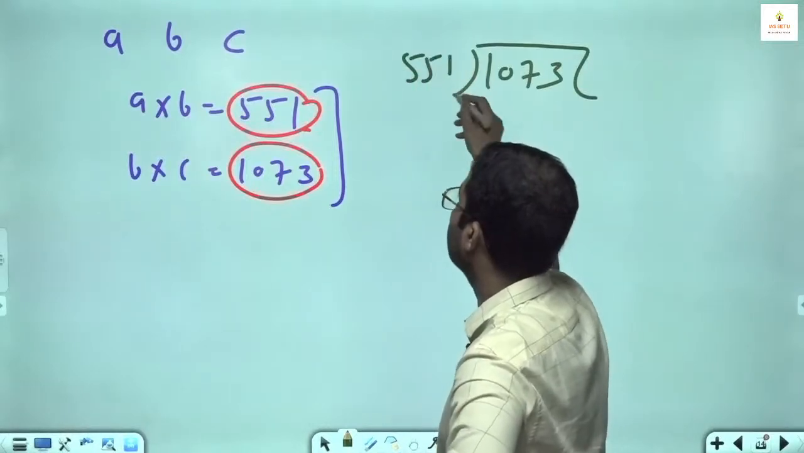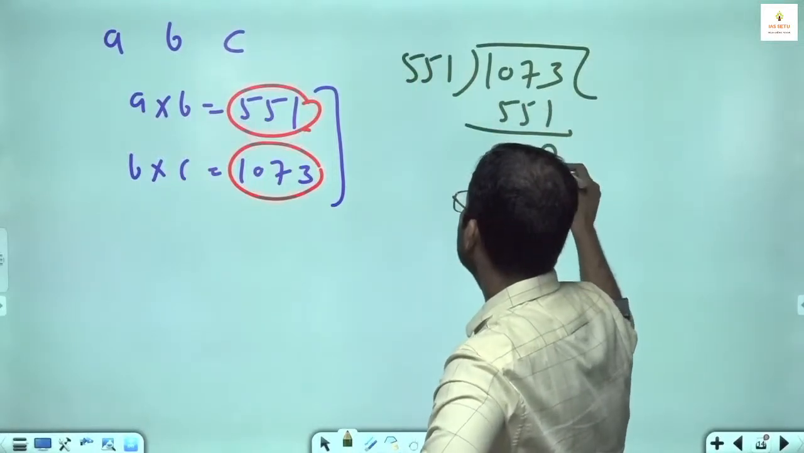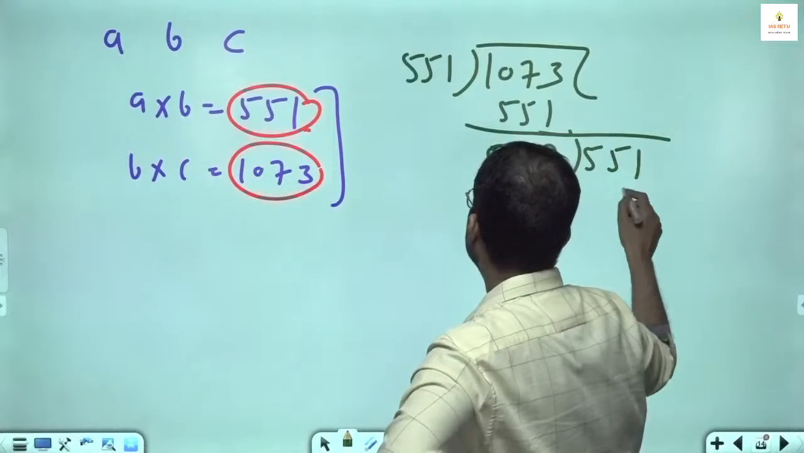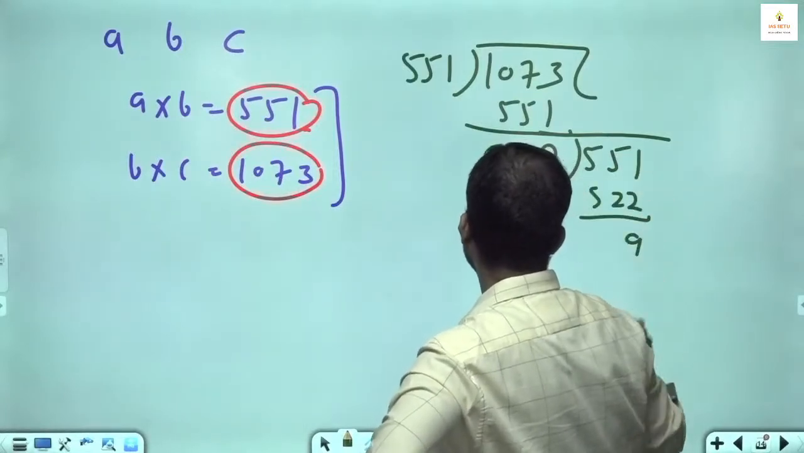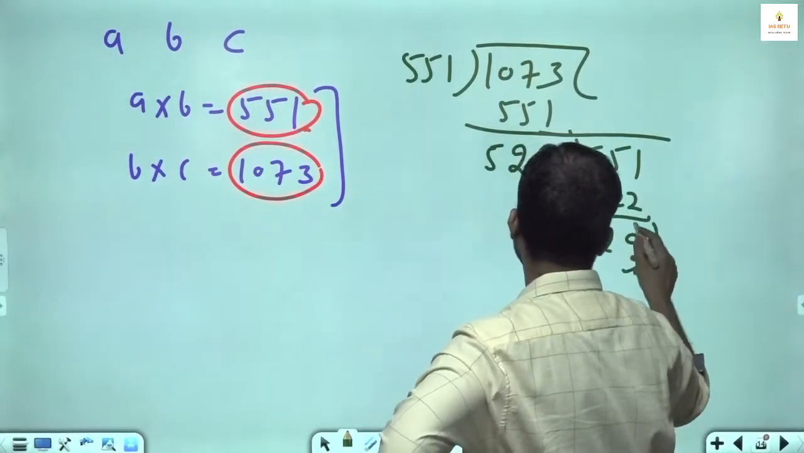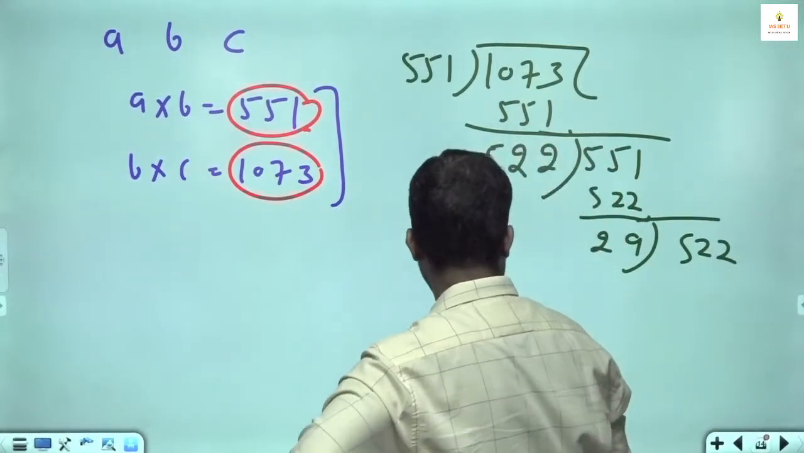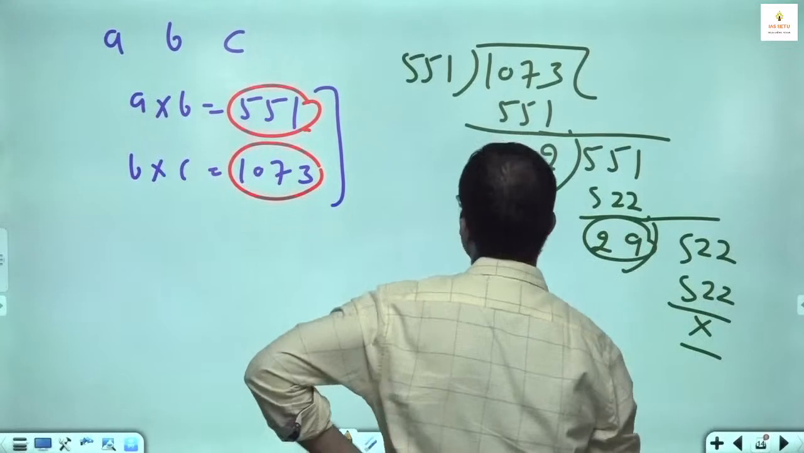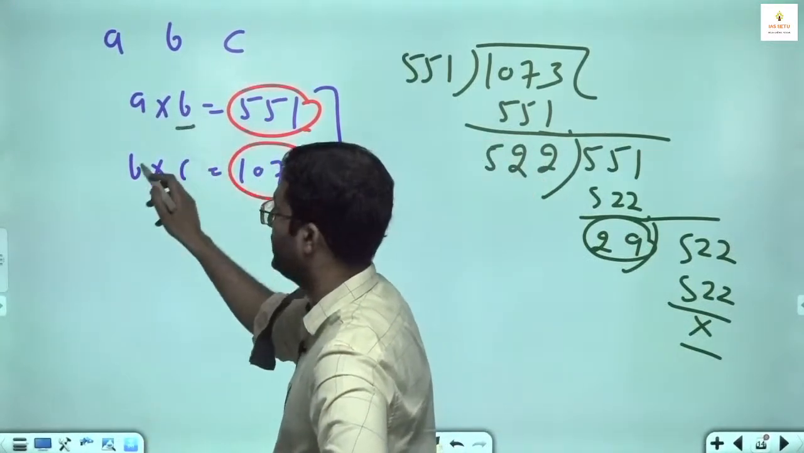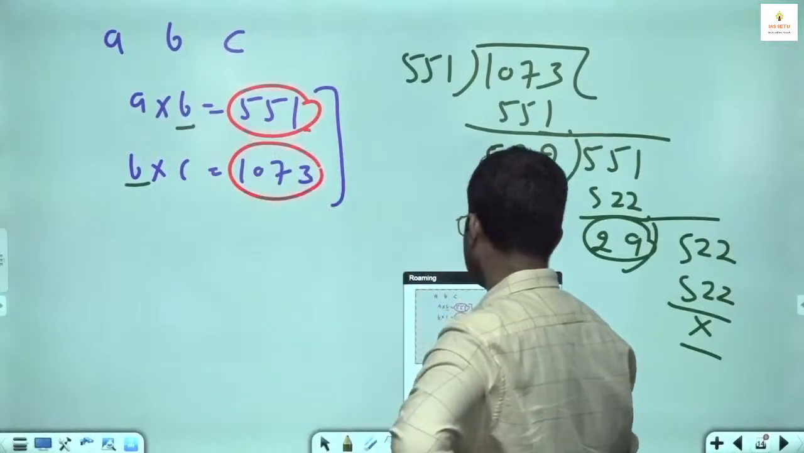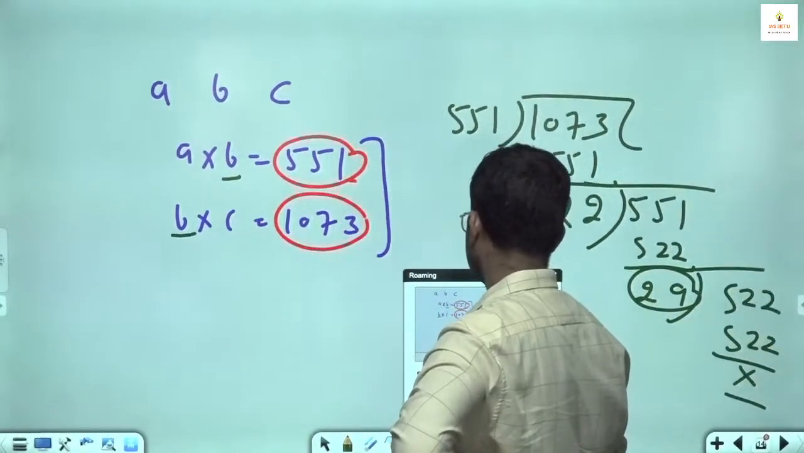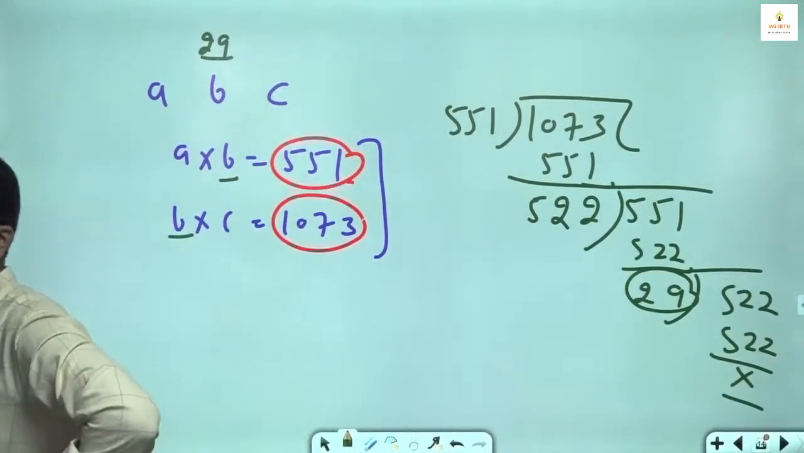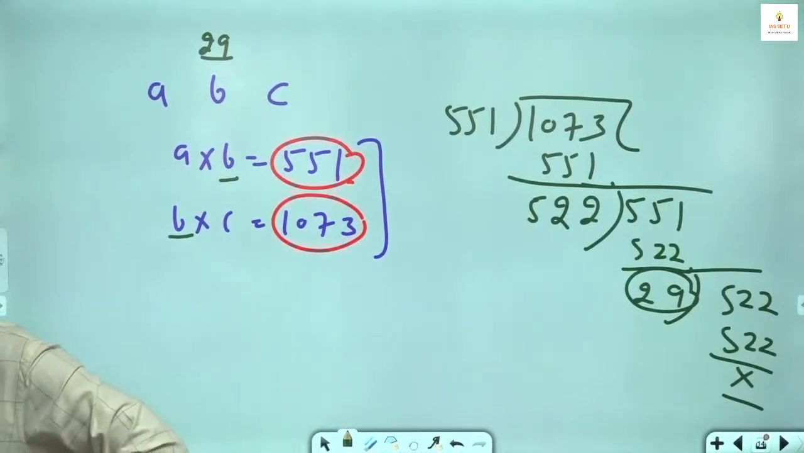1073, we divide by 551. 3 minus 1 is 2, 7 minus 5 is 2, this is 5. Then 551, 522. 11 minus 2 is 9, 4 minus 2 is 2, this is 522. If you check, it will be exactly divisible. So it means 29 is the HCF of these two numbers, which is B. So you get the value of the second number as 29. Then you can find A, then you can find C.